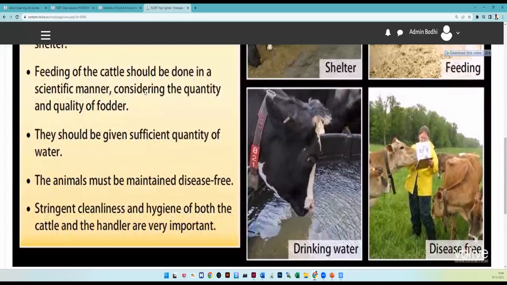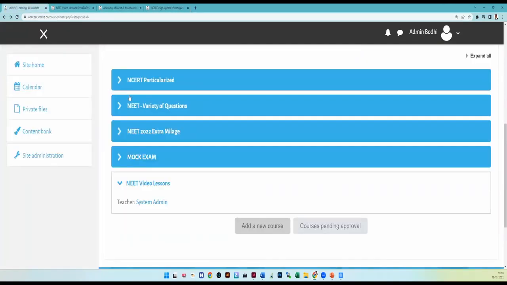And option 3 is our very special teachers' taught lessons in video form, and option 4 is line by line questions. If you follow this method, I ensure you are thorough in the NCERT syllabus. So my dear students, this is your step 1.